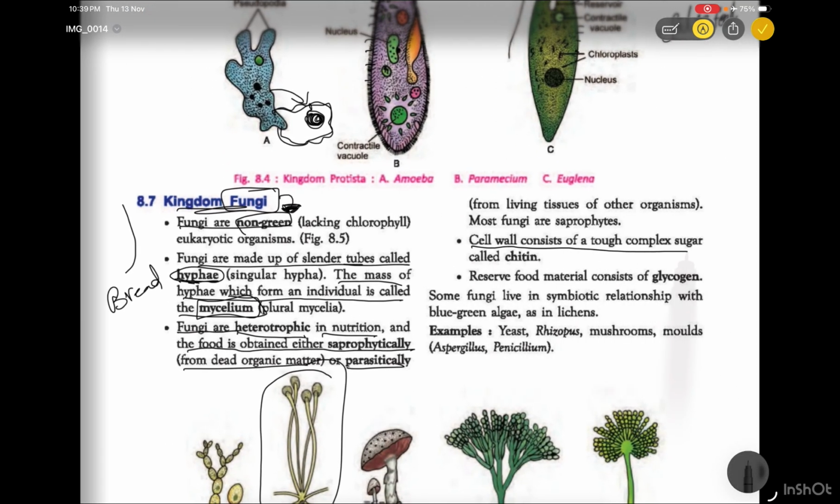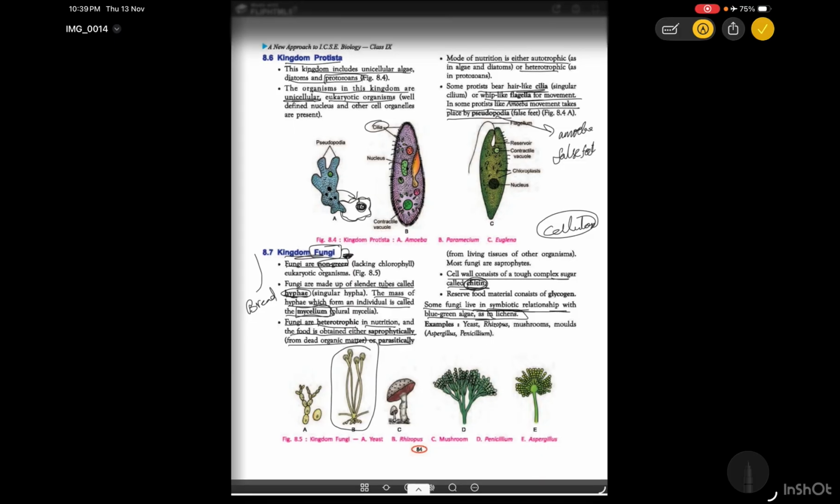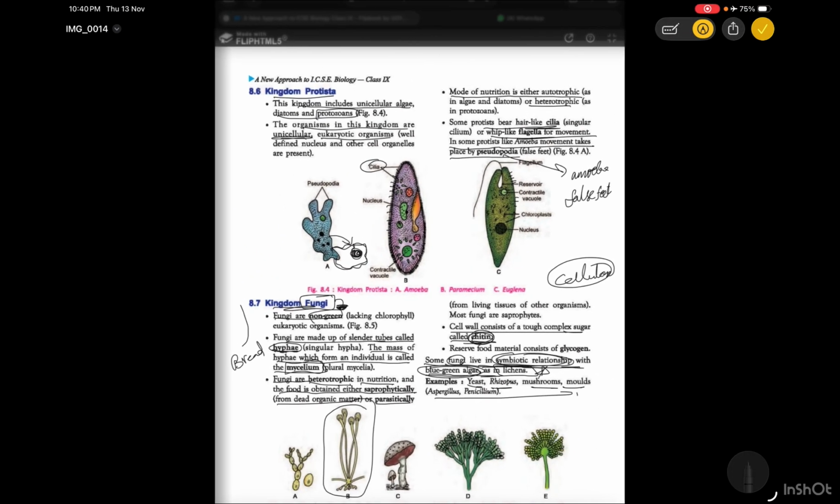The cell wall consists of tough, complex sugars like chitin. Like cellulose, chitin is another type of polysaccharide. So the cell wall is made up of chitin. Some fungi live in symbiotic relationships with blue-green algae as lichens. So the main point to remember is the symbiotic relationship between these two, that is, fungi and blue-green algae. It's very important in examinations. Examples are Rhizopus, mushrooms, molds, etc. So this is about kingdom Fungi.